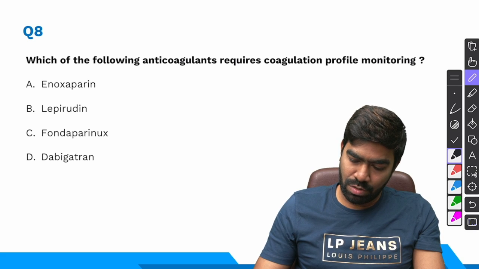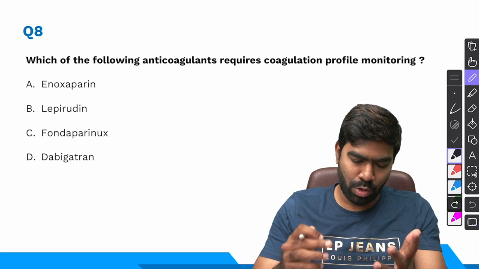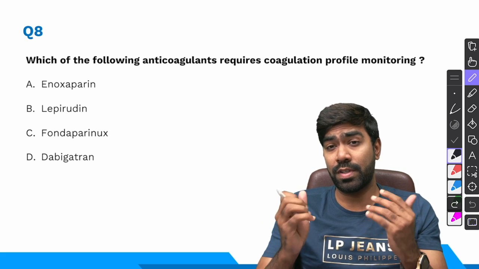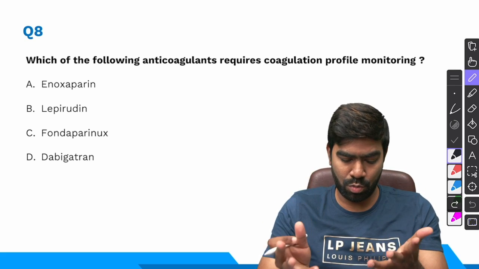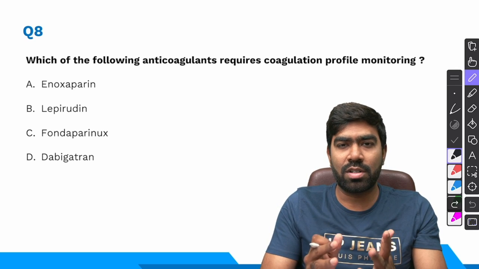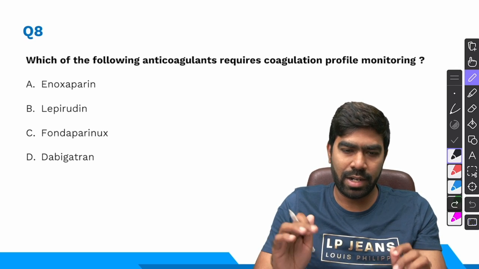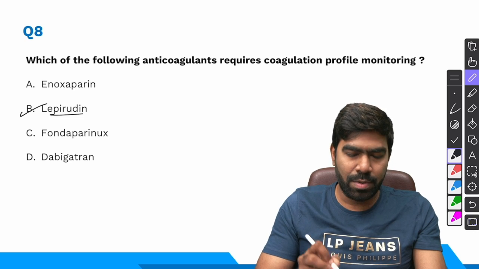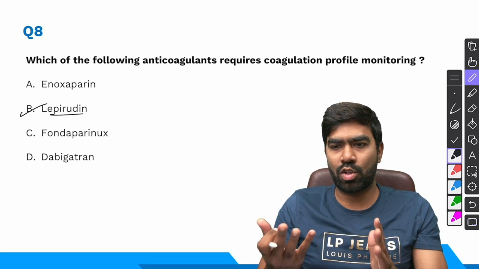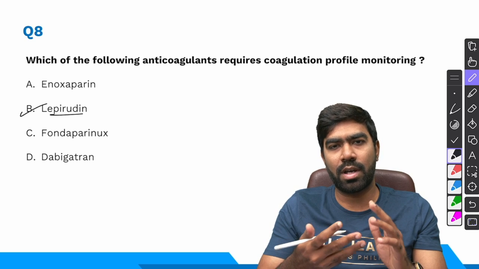Moving to question number 8, which of the following anticoagulants require coagulation profile monitoring? To be honest, this is a kind of tough question for a candidate to have read Harrison well, because we know every single anticoagulant can somehow be monitored. But let us assume the question is about what anticoagulants require routine coagulation profile monitoring in clinical practice. Obviously, lepirudin. It's a parenteral direct thrombin inhibitor. We have 4 parenteral direct thrombin inhibitors like lepirudin, hirudin, bivalirudin, and argatroban.